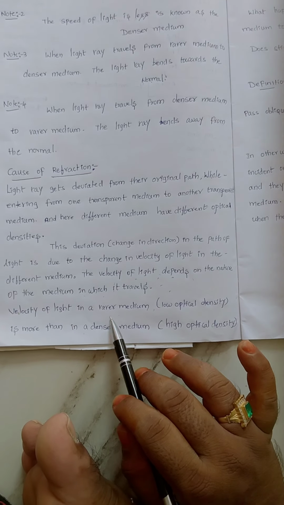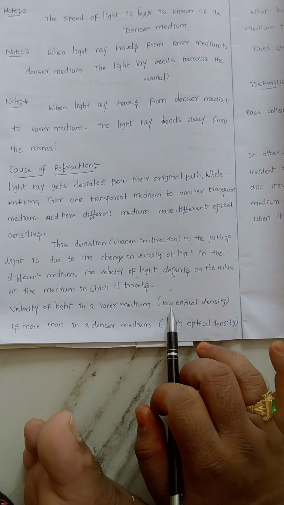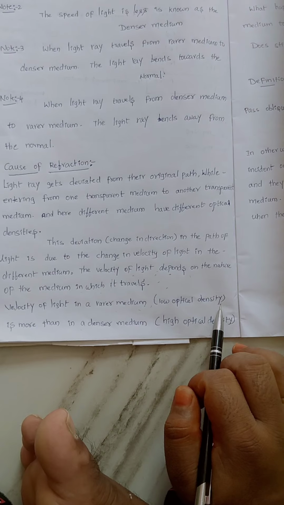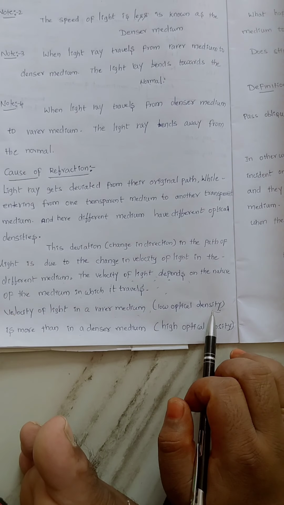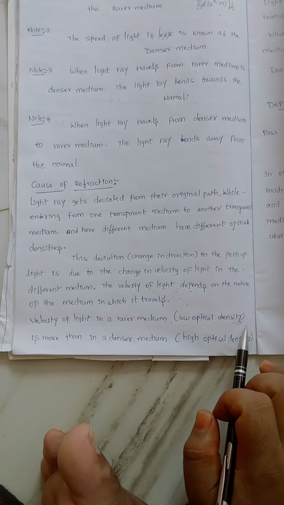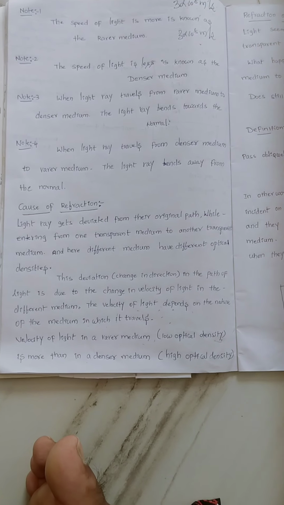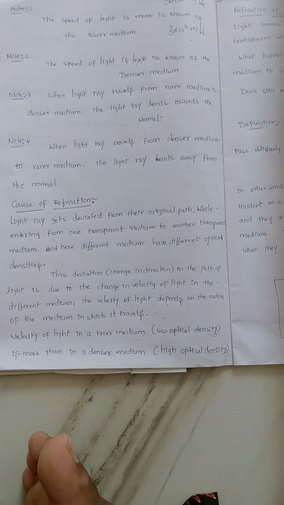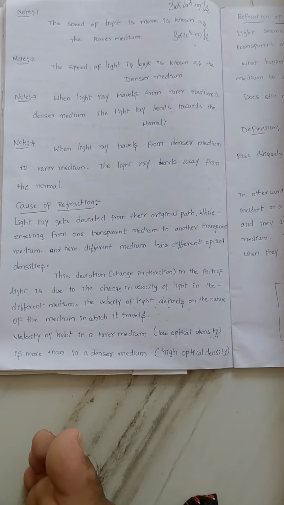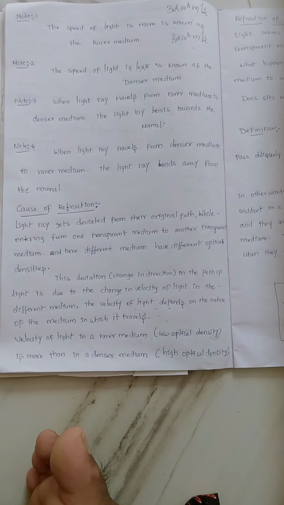A rarer medium, where the velocity of light is more, has low optical density. I will discuss optical density again. What is the meaning of optical density? A rarer medium has low optical density, and a denser medium has high optical density. These are very, very important concepts. Just remember, throughout these refraction concepts, we are using these note points.